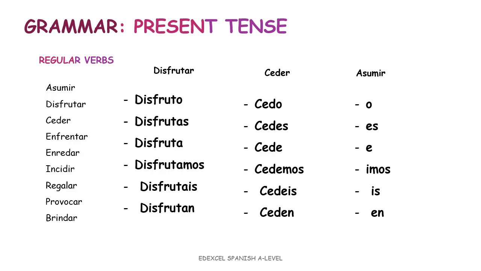You need to add the right ending depending on who is doing the action. Or finally, the verb asumir, to assume, would be asumo, I assume, tú asumes, you assume, él asume, asumimos, asumís, asumen. I consider this part easy and I don't want to waste your time. So let's move on to irregular verbs.